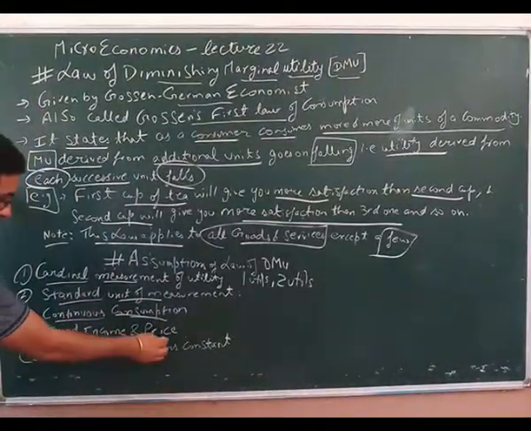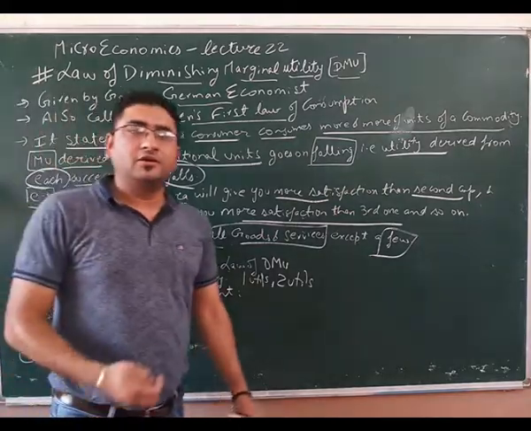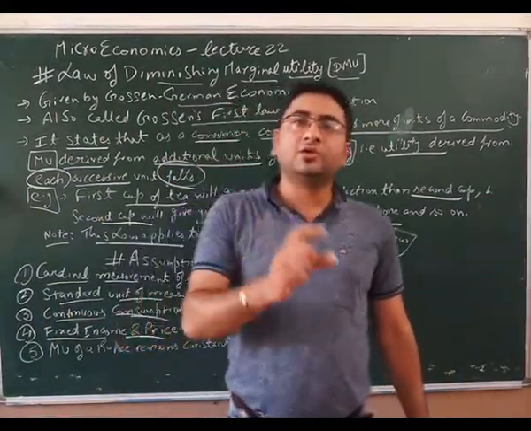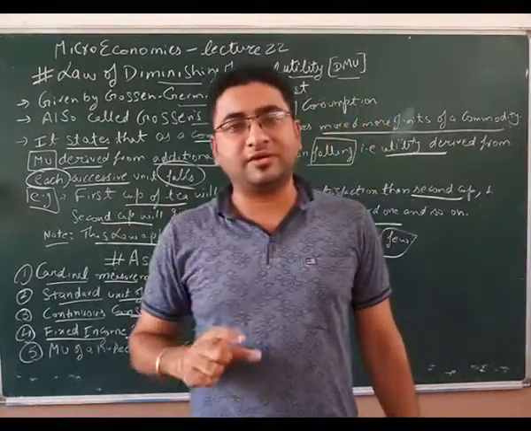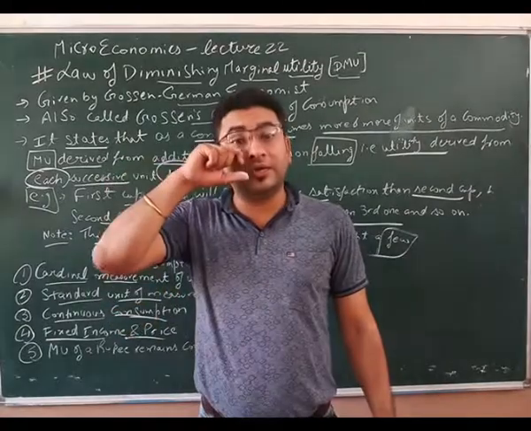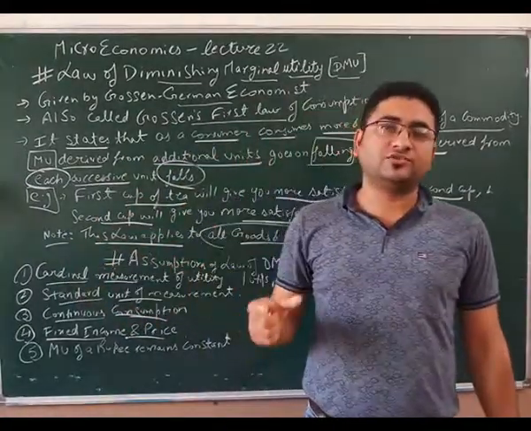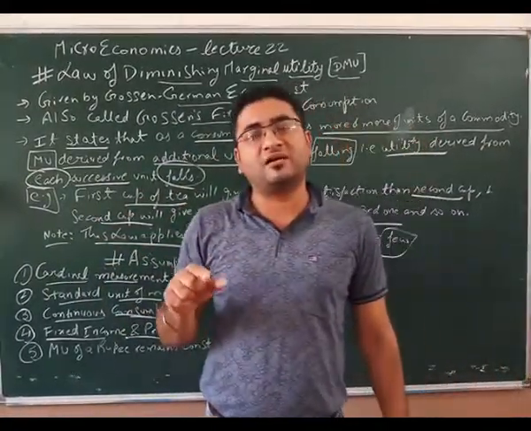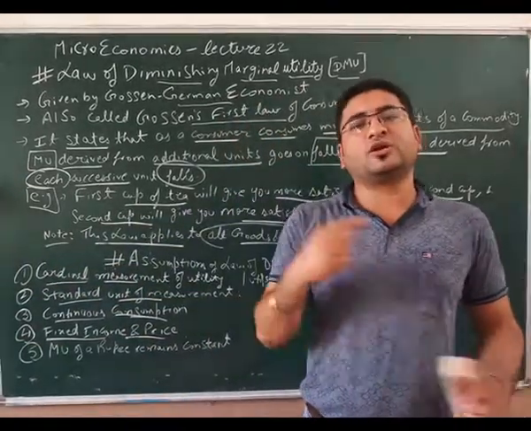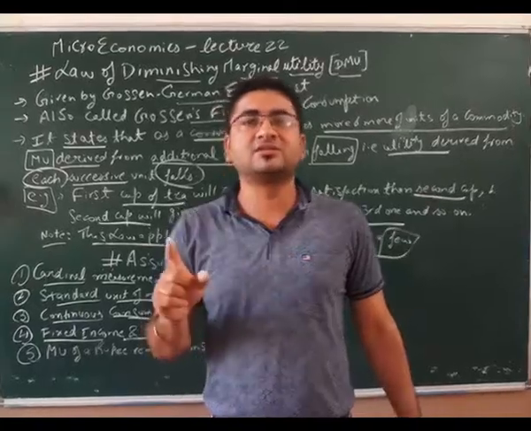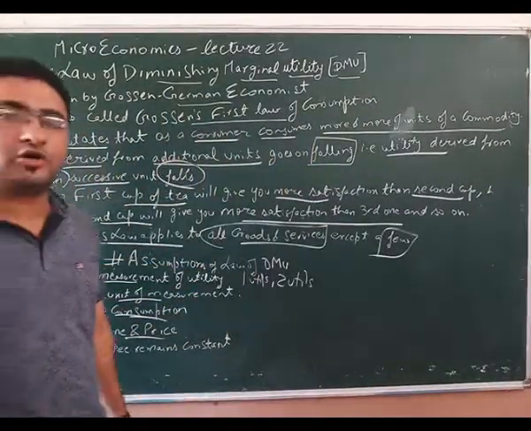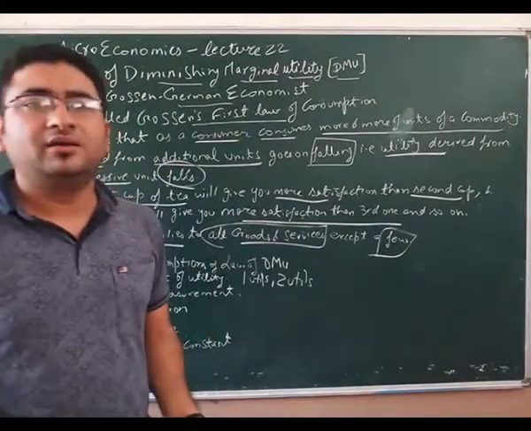Fourth, fixed income and price. For example, you have gone to the market and you have ordered a glass of juice. Then you have a particular income and a particular price. It means that while sitting over there, the price of juice will not increase. It means you have ordered a glass of juice, it is for the cost rupees 100 per glass. When you order the second, it should not change, either reduce or increase. That is not required, that is not possible. If it happens, the law of DMU will not operate, and in reality it is same.